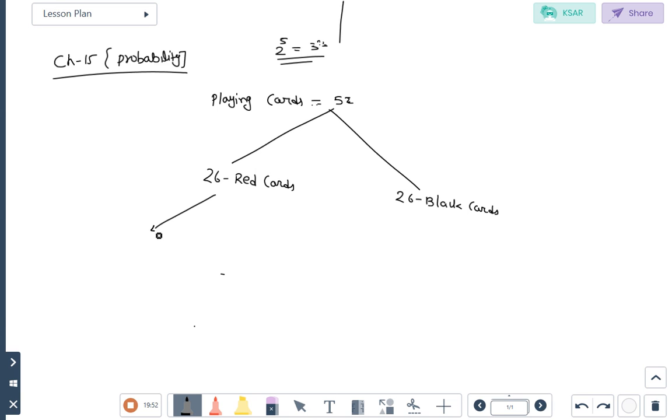Out of 26, 2 colors are present here, and here also 2 colors are present. In the red cards, we know which cards are present here. In a red card, which cards are present here, student?